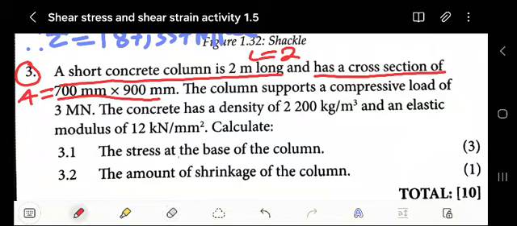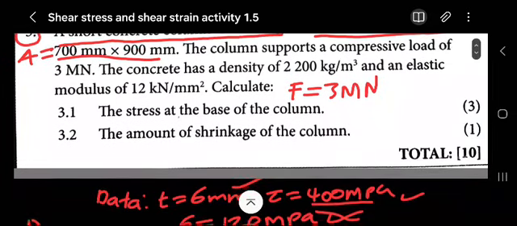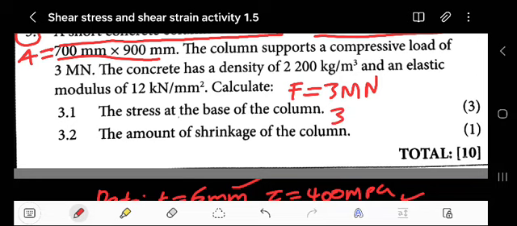We have that force to be 3 mega newton. You have to convert this. Mega newton is the same as times 10 to the power of 3 times 10 to the power of 3. It's not a mass, so just leave it like that. No problem, just leave this. We'll see.